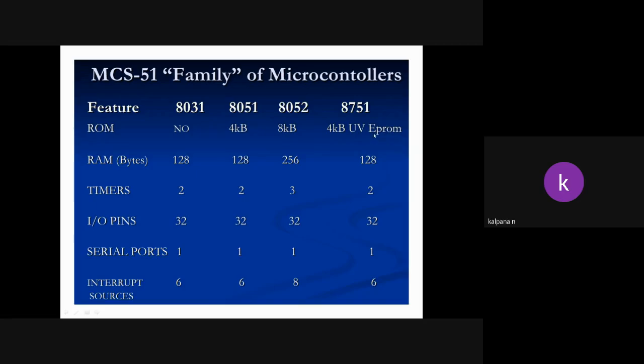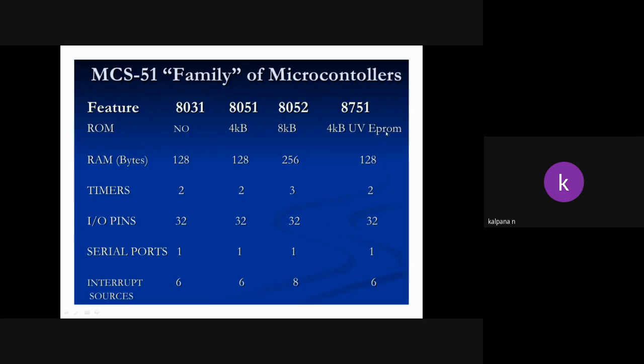Okay, so here EPROM means electrically programmable ROM. Nowadays ROM is replaced by electrically programmable ROM. The difference between this ROM and this ROM is that this is non-volatile and this is volatile. Here we cannot erase the data, whereas here we can erase the data. EPROM means electrically programmable. Based on the program, the data that is stored permanently can